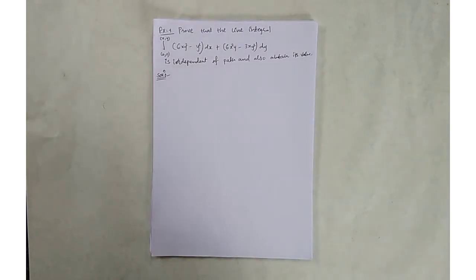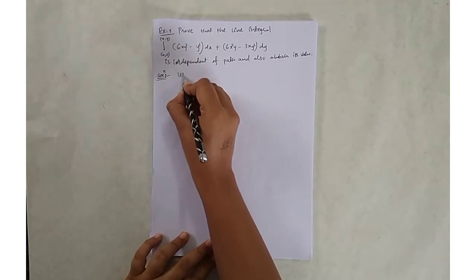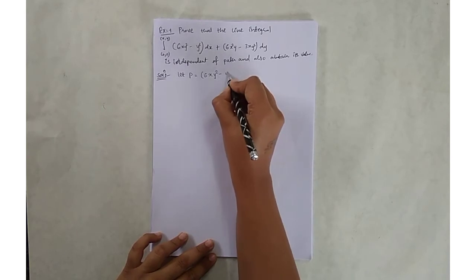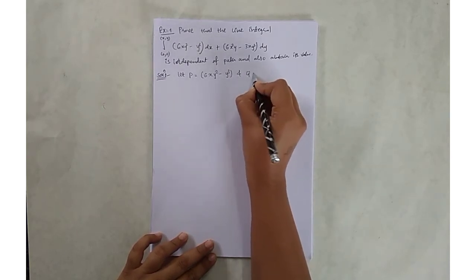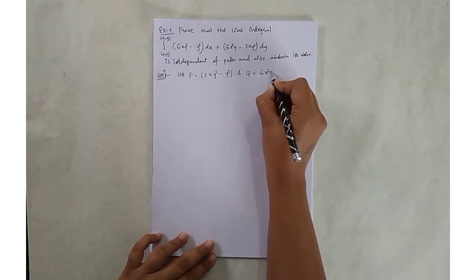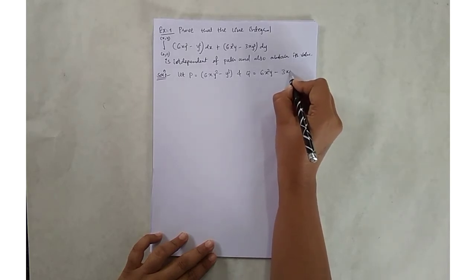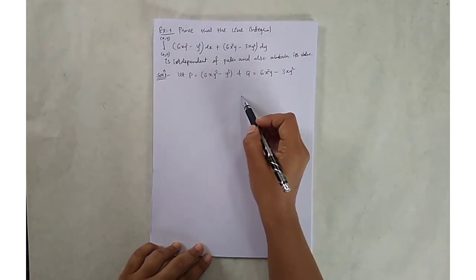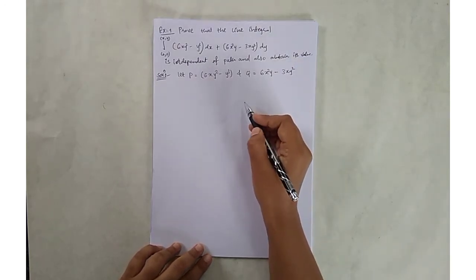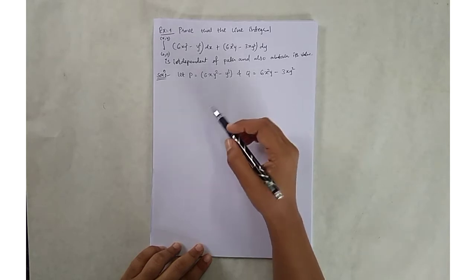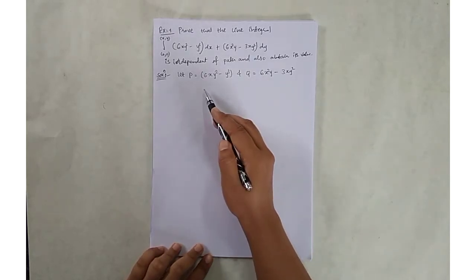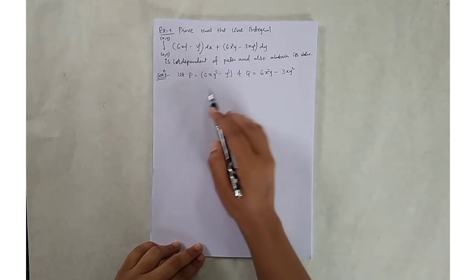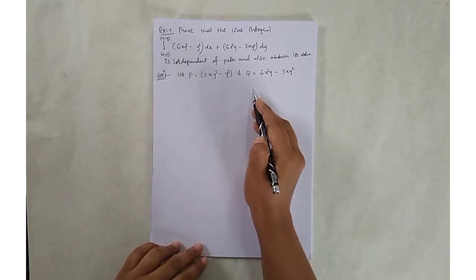For the solution, let p be equal to 6xy squared minus y cubed and q be equal to 6x squared y minus 3xy squared. Earlier we saw the theorem: to prove that my line integral is independent of path, I have to find del p by del y and del q by del x.